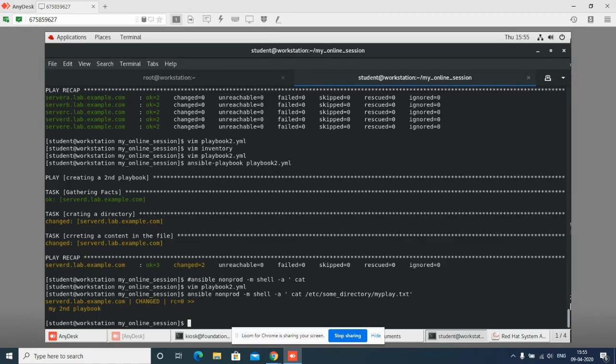Now there will be a doubt: how will we know what modules are used for what purpose? Ansible is all about practice. The more you practice, the more you will learn the modules, because without practice you will not get to know what module you use for what purpose. Basically, you can find this online also. If you want to do a task, you can search Google for which module to use. But what that particular module does, if you do not practice it, you will not get to know.